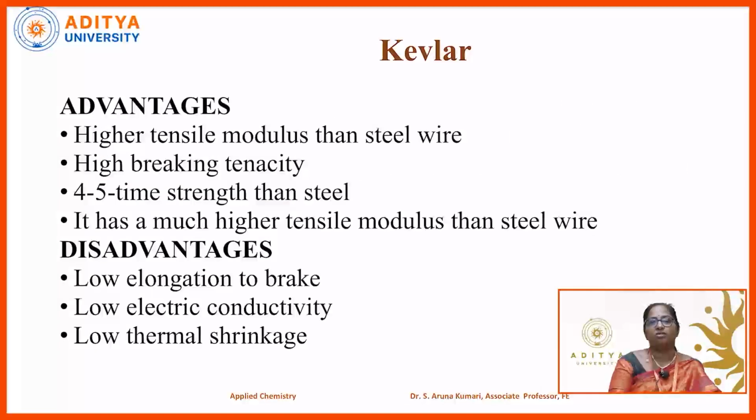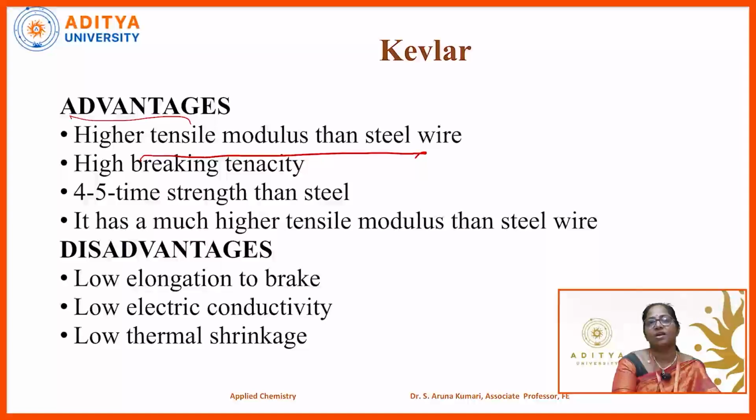Let us see its advantages as well as its disadvantages. The advantages: it has a higher tensile modulus than steel wire. We see that Kevlar has a high modulus of elasticity in comparison to steel wire, and it has high breaking tenacity. This property is found mostly in metals, and we can also see it in composite materials like fiber reinforced plastics.